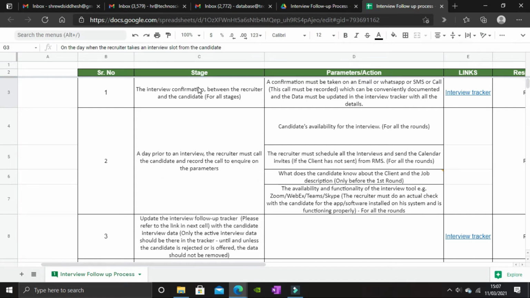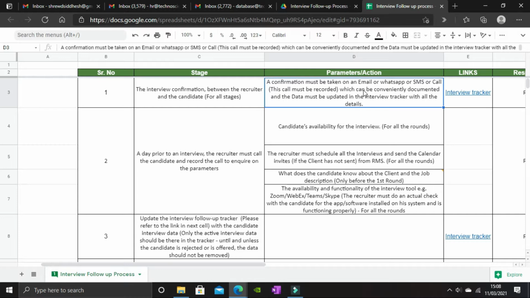The first stage here says the interview confirmation between the recruiter and the candidate for all stages. What does this mean? A confirmation must be taken on an email or WhatsApp or SMS or call, which can be easily recorded and documented. These points mean that irrespective of the stage, a confirmation on the candidate's availability for the interview must be taken over either of these platforms, preferably a call, which can be easily documented.